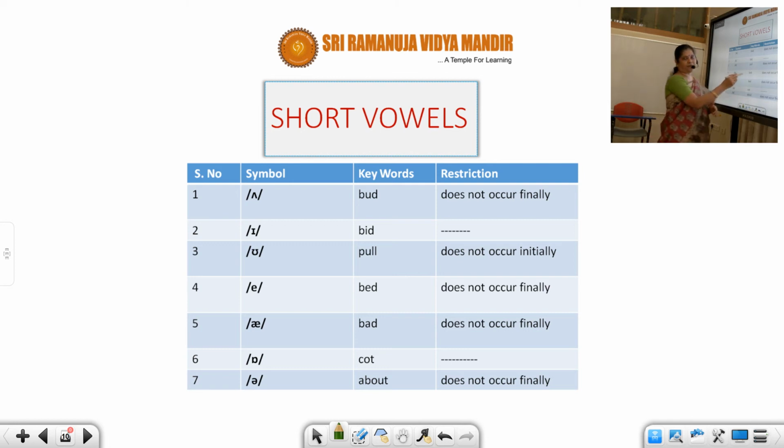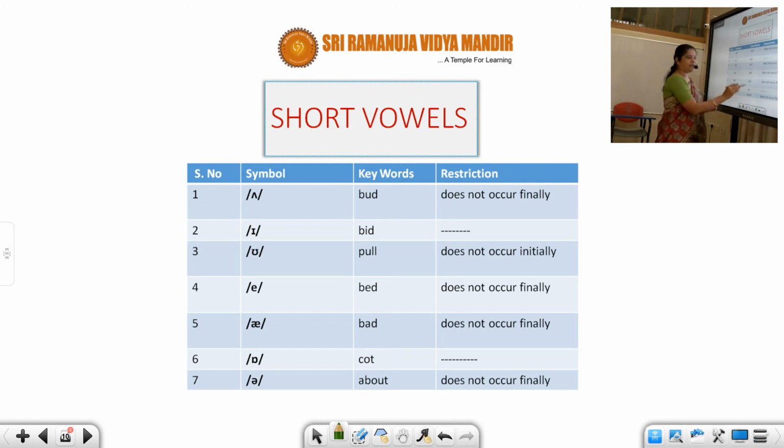A, bed, I was telling you. This also doesn't occur finally. You will never stop any word with A. A starts, A in the medieval stage you will use, but A in the end you are not supposed to use in English. A. I've told you this, a combination of A and A, bad. It doesn't occur finally.